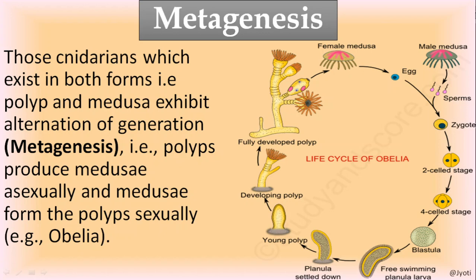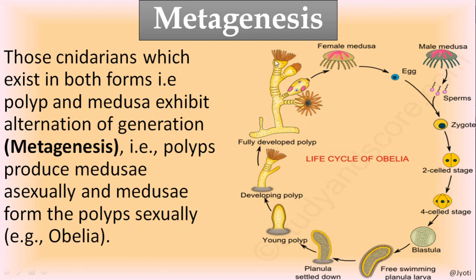But one thing you should know, that not all the organisms or animals of this group involve both medusa and polyp, but most of them have both. So here you can see the life cycle of Obelia, a common type of cnidarian.